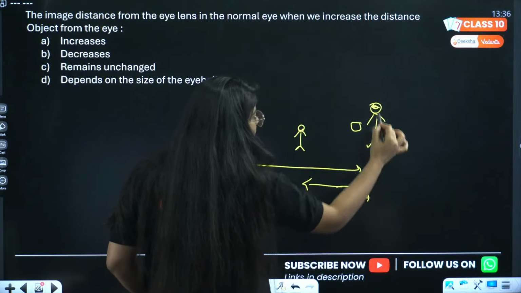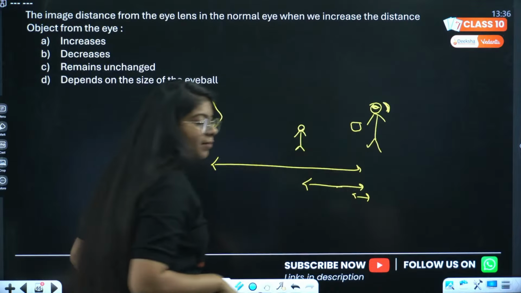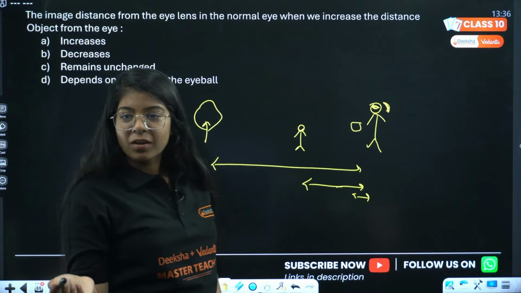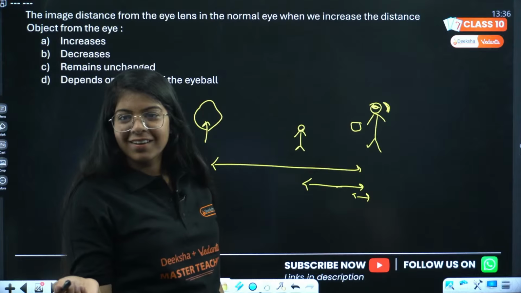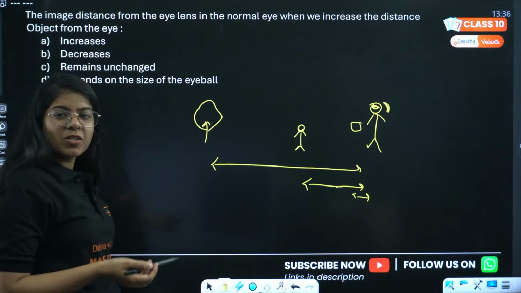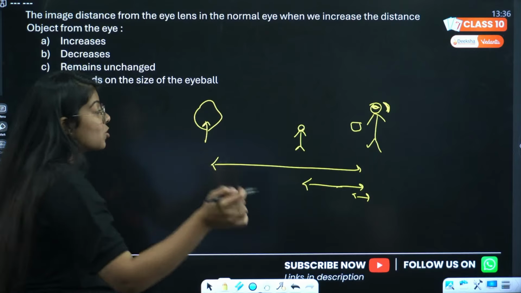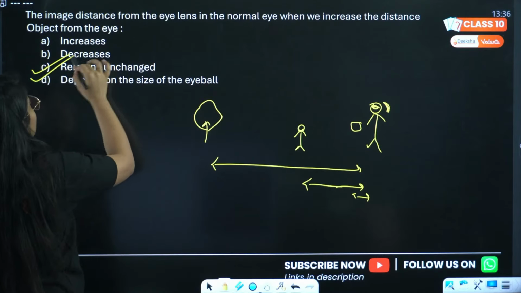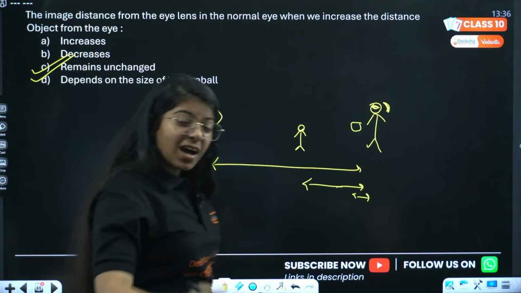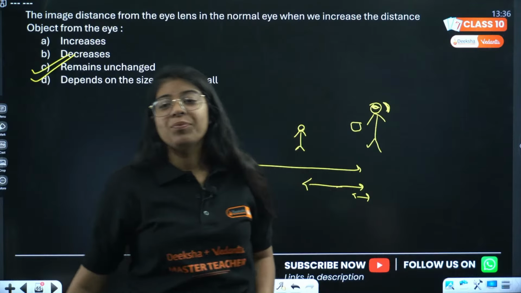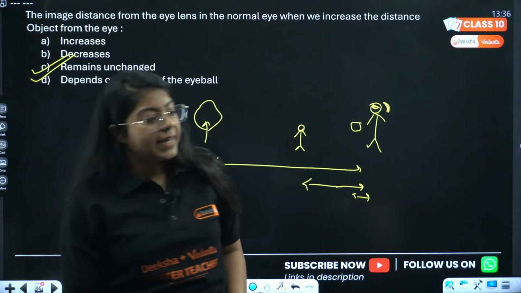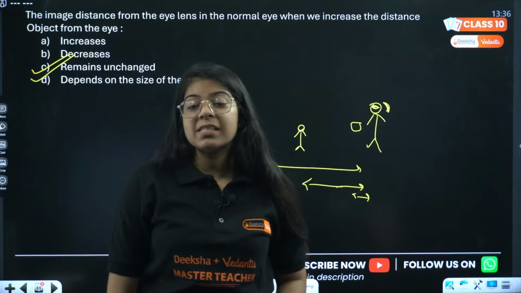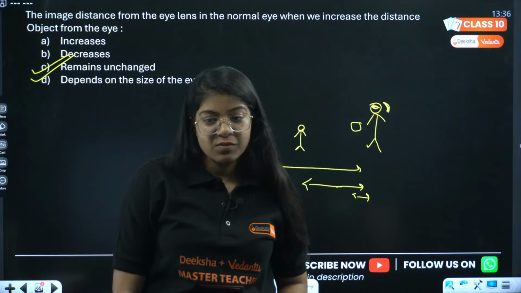But image is forming on your retina. Correct. So the actual answer is that it remains unchanged because our retina is fixed. That means the image distance is always fixed.